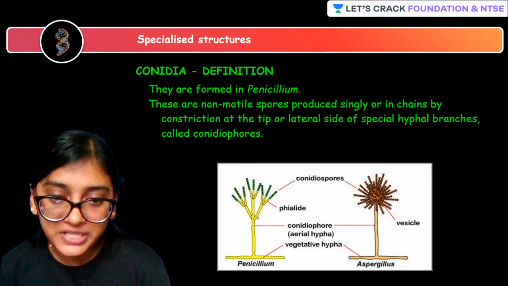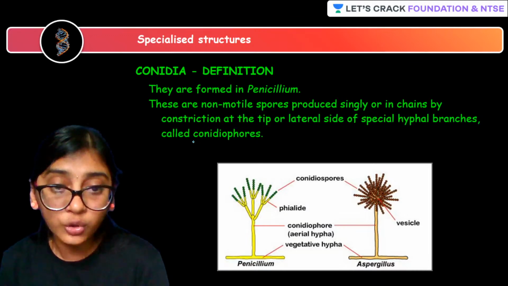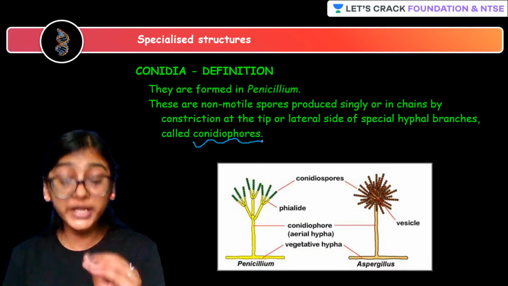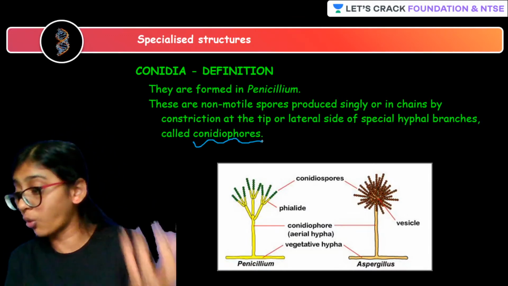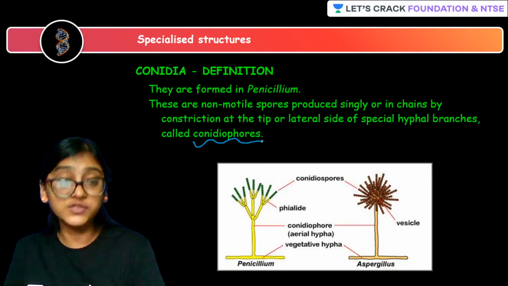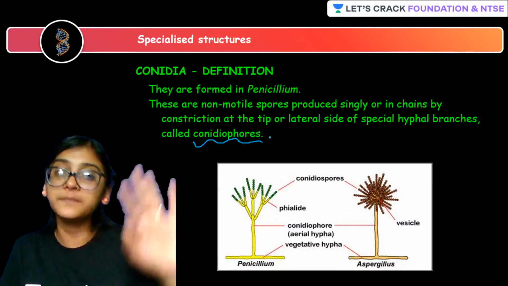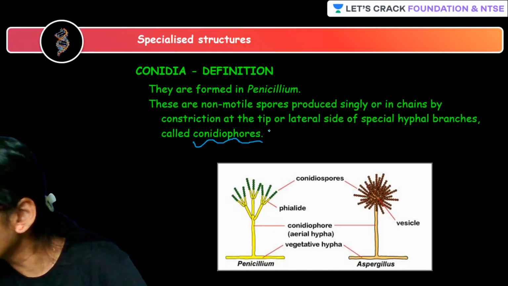The whole structure which is carrying these conidiospores is called the conidiophore. The conidiophore is a structure which can hold conidiospores. Where exactly do you get to see them? In the case of Aspergillus and Penicillium.